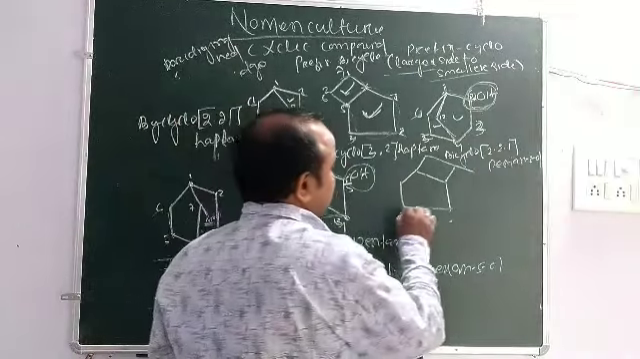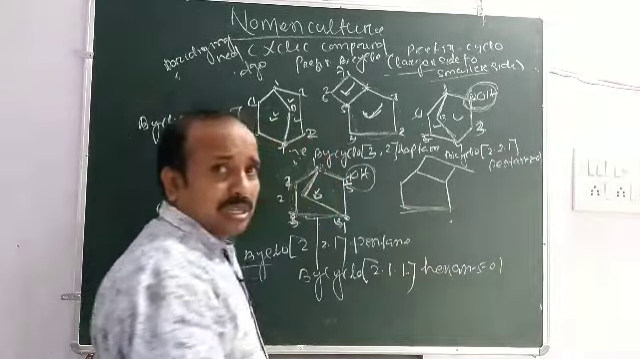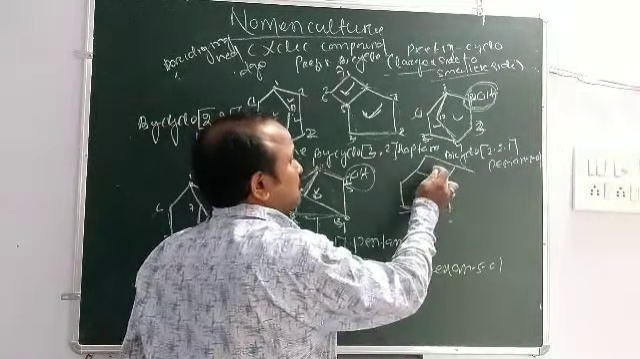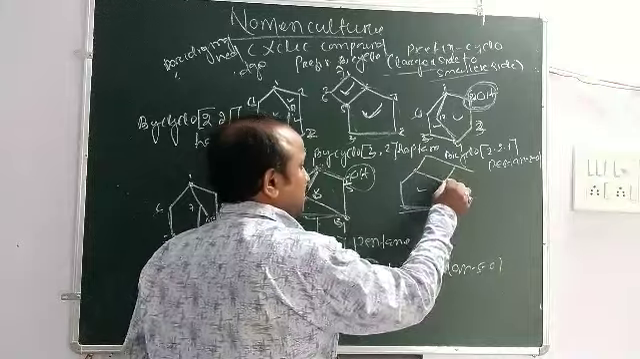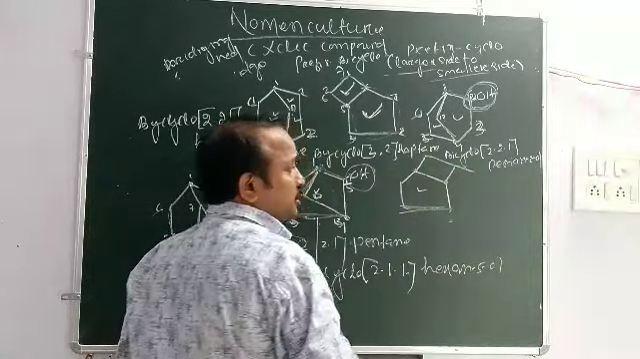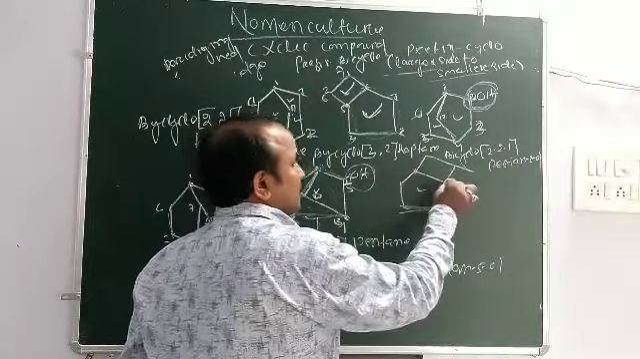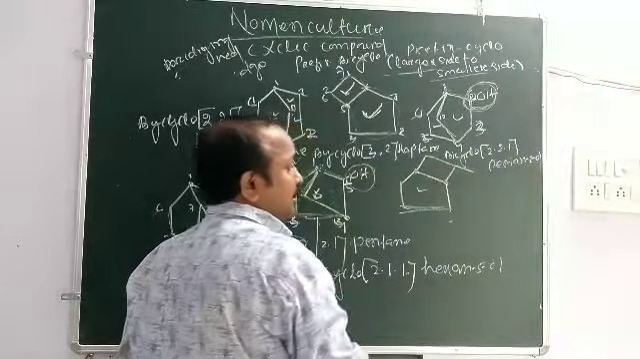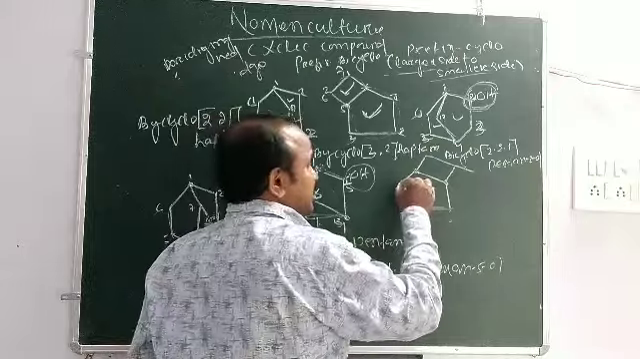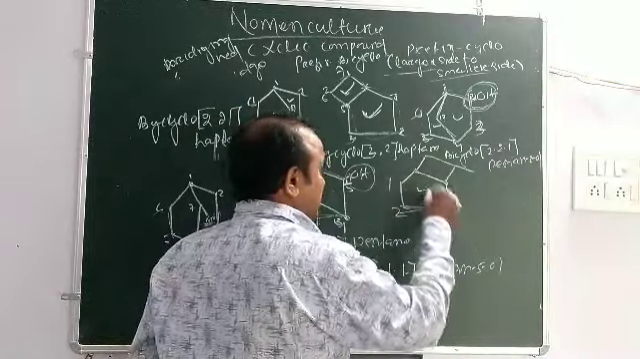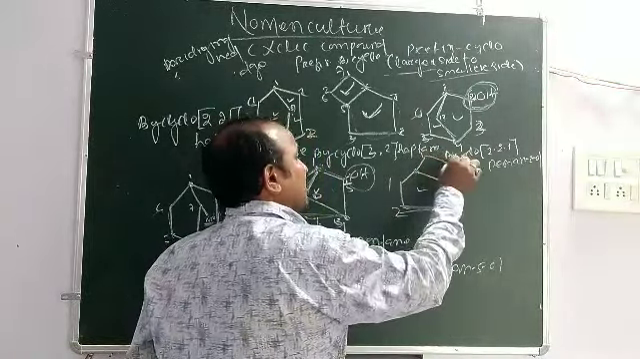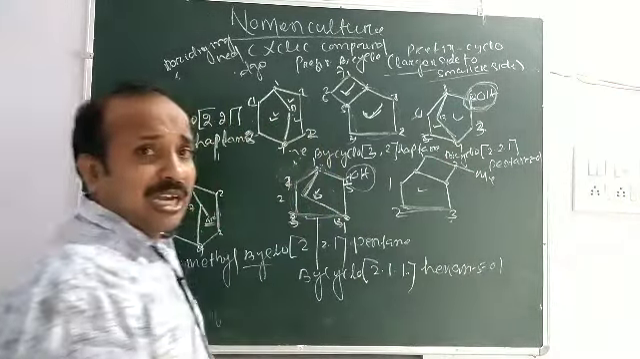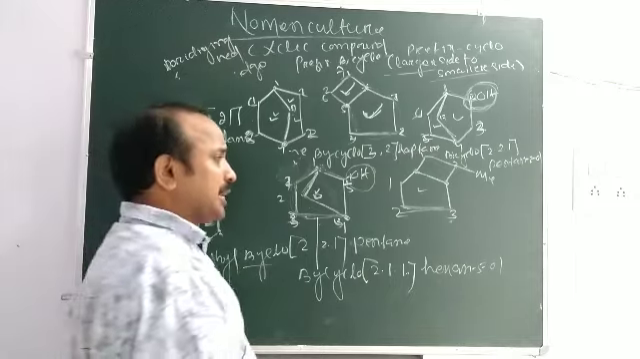Okay, then this organic compound. This is a bicyclo compound, and these two are the bridging points. This side contains 1, 2, 3, and this side contains 1, 2 carbons. Here is a methyl group. Here is a methyl group.